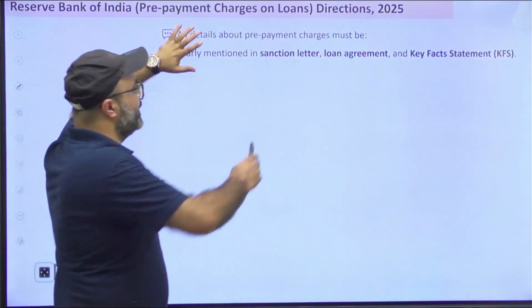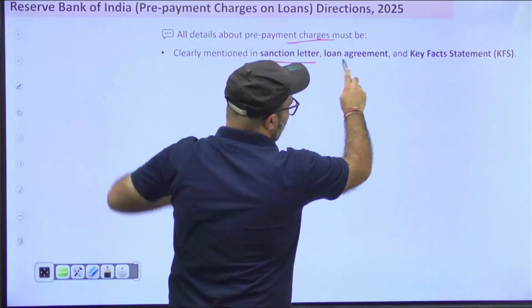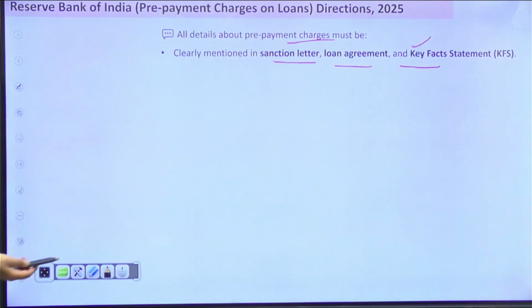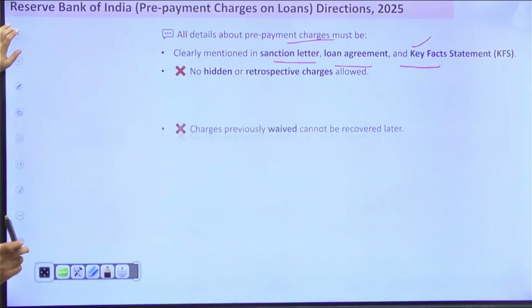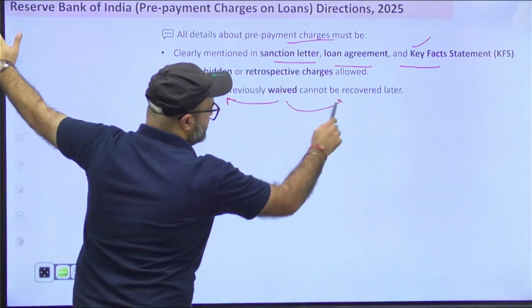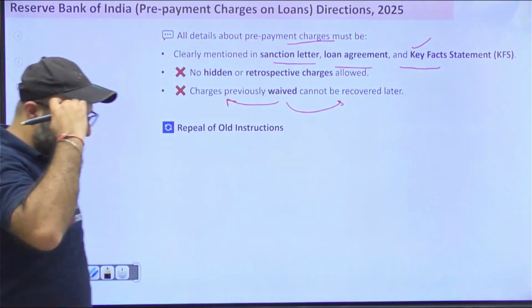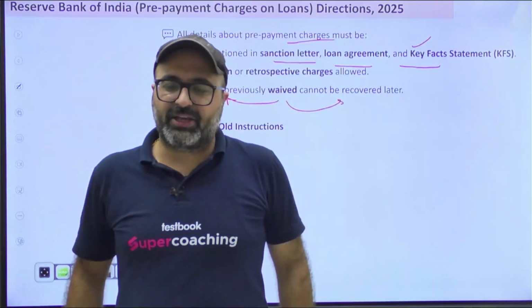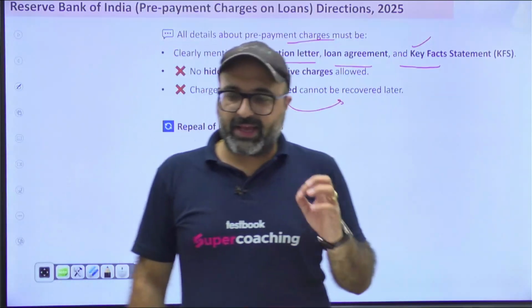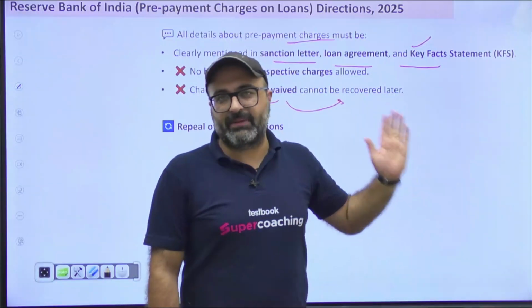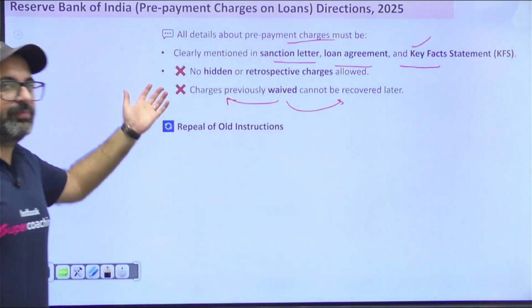Clearly, these prepayment charges ought to be mentioned in the sanction letter, the loan agreement, and in the key fact statement which is given to the borrower at the time of lending. There should be no hidden charges allowed, and if the bank has already waived these charges, then they cannot charge these charges in the near future. For example, बैंक के पास लोन लेने गया, बैंक ने कहा आपका जब मन करे लोन वापस कर देना, कोई पेमेंट, कोई पेनल्टी चार्ज नहीं होगी. अब अगर मैं प्रीपेमेंट करने गया and if the bank is looking for a penalty or charges, I won't pay it because it is very clearly mentioned in advance at the time of borrowing itself.